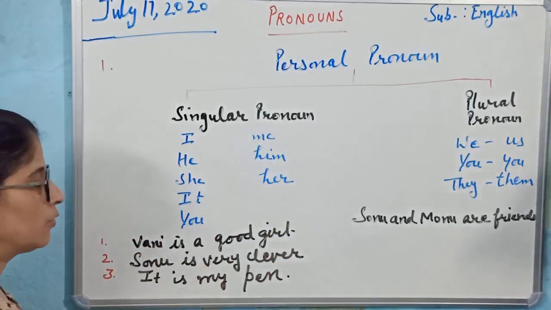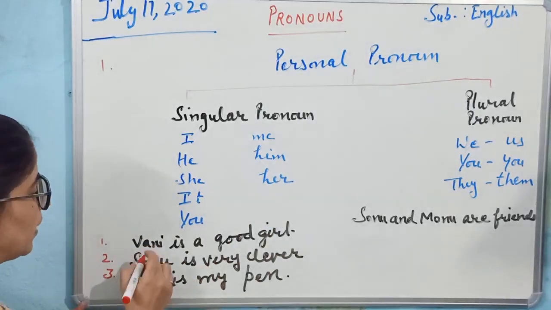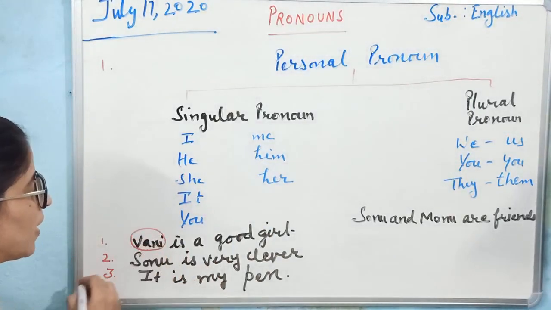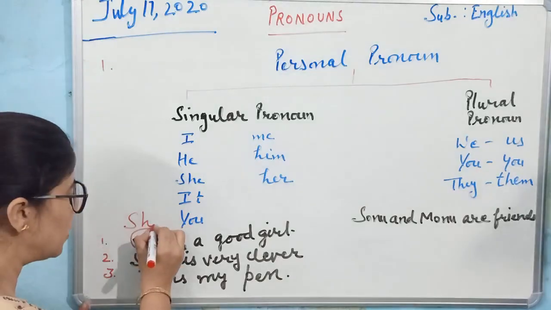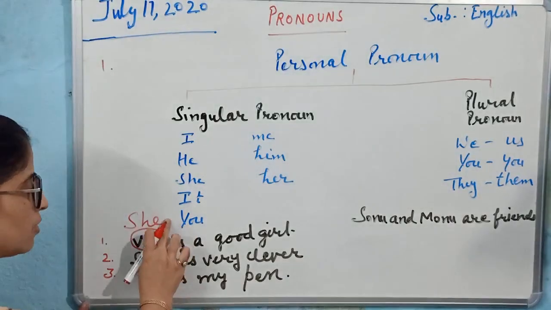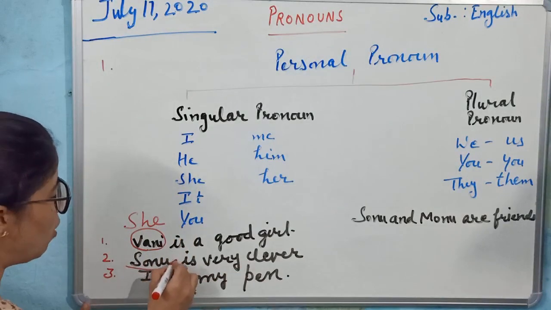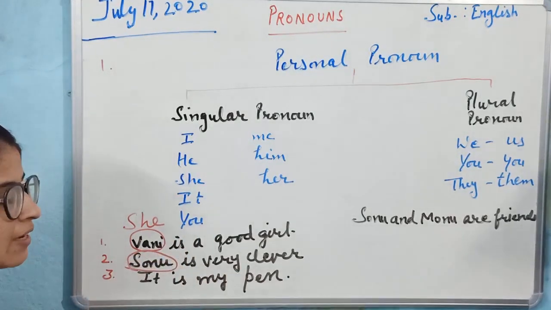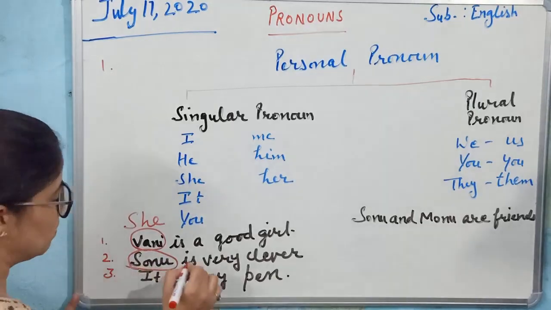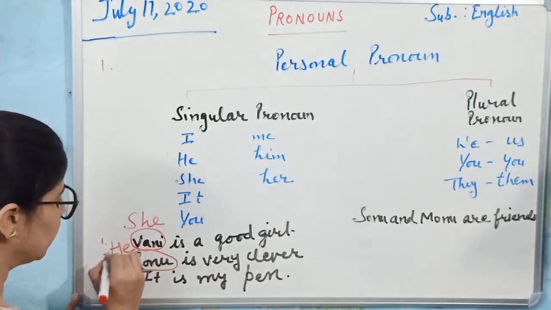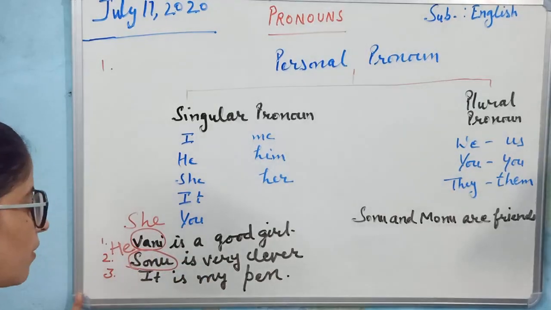Vani is a good girl. In this sentence, in place of Vani, we can write she. Vani is singular. Vani is a girl, female, so we can write she. Sonu is very clever. Sonu is a boy. In place of Sonu, what can we write? He. He is very clever.